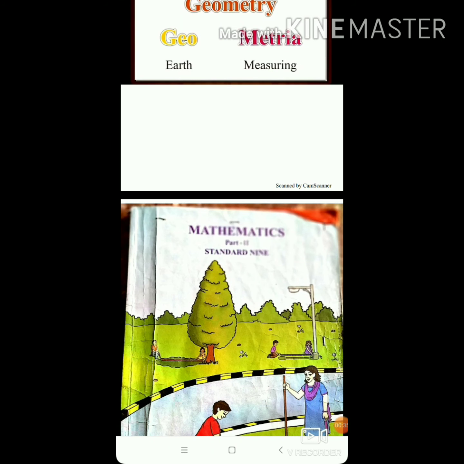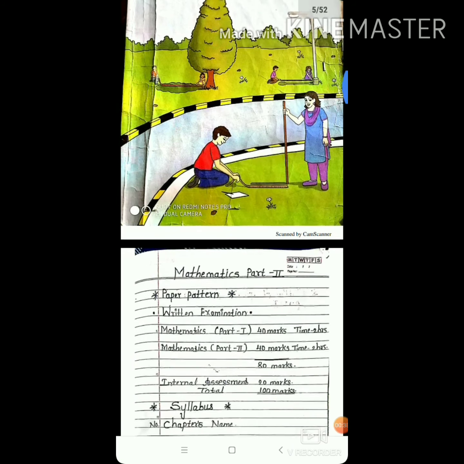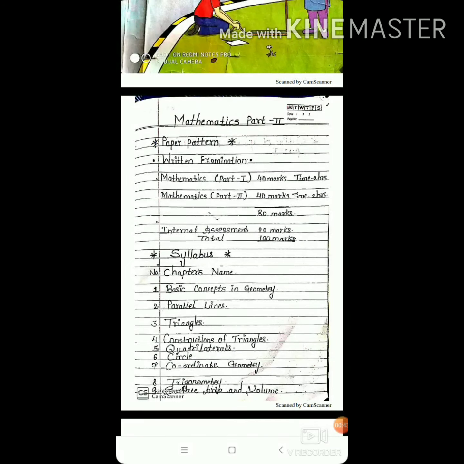This is your textbook Mathematics Part 2nd, Standard 9. First we discuss the Mathematics Part 2nd paper pattern. The paper pattern for Mathematics Part 1st and Mathematics Part 2nd is the same. Written examination: Mathematics Part 1st 40 marks and time is 2 hours. Mathematics Part 2nd 40 marks and time is also 2 hours. Total 40 plus 40, 80 marks, and internal assessment 20 marks. Total 100 marks. 80 plus 20, 100 marks.